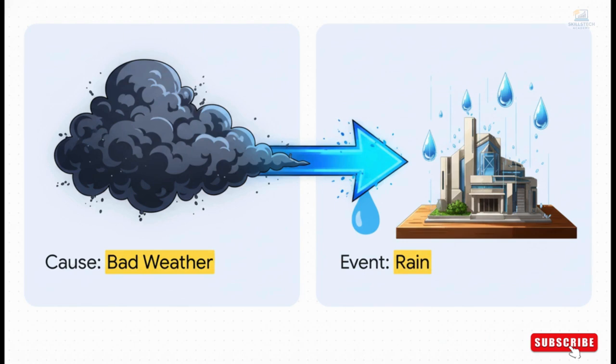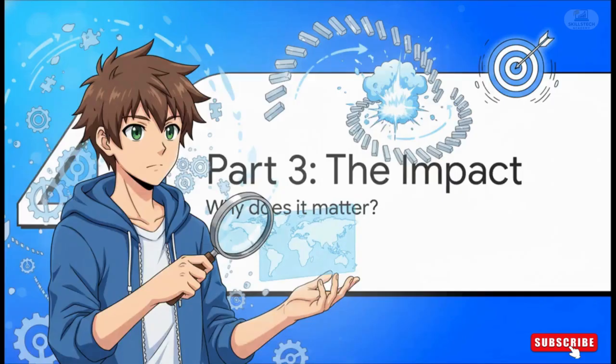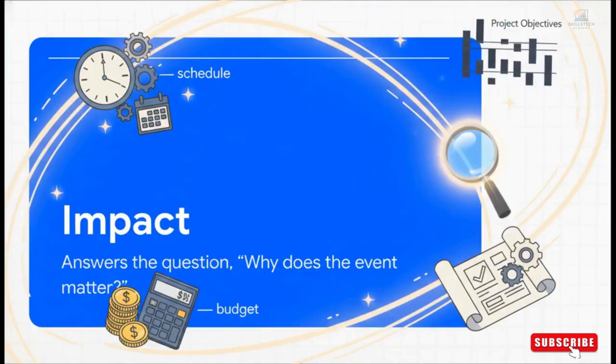No more guesswork. And that brings us to the final, and I'd argue the most important piece of the entire puzzle, the impact. This is the so what of risk management. This is what makes people pay attention. The impact is the consequence, plain and simple. It explains why this particular event matters to our project. It connects that potential event directly to our project's goals. Things like the schedule, the budget, or the quality. Without the impact, a risk is just an interesting observation.